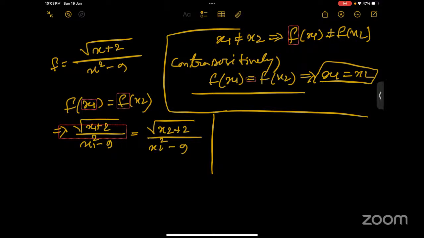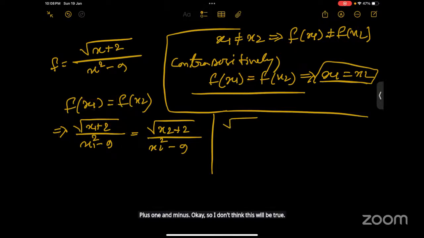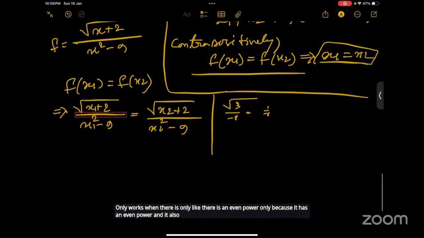Any number, ma'am? Plus 1 and minus 1. I don't think this will be true, because the addition only works when there is only an even power, but here it has an even power and also an odd power.